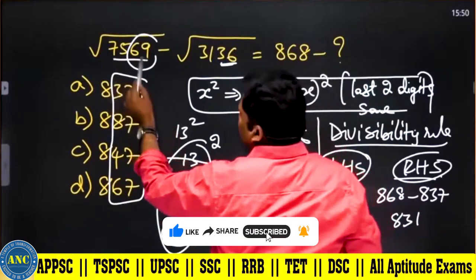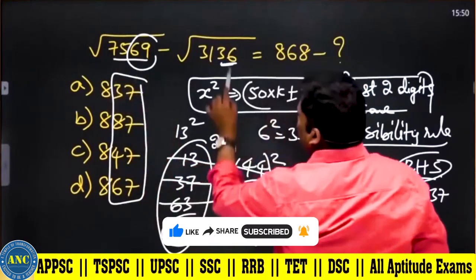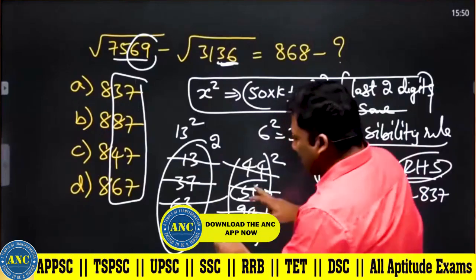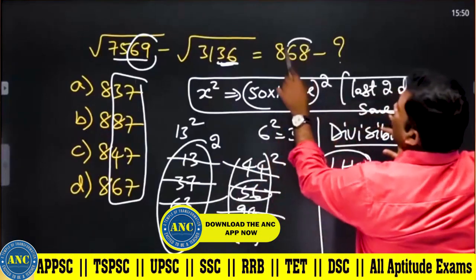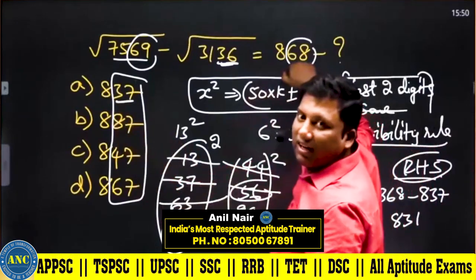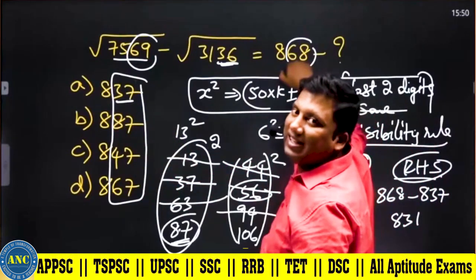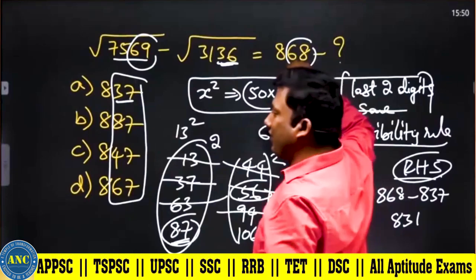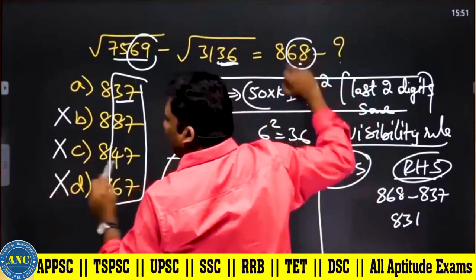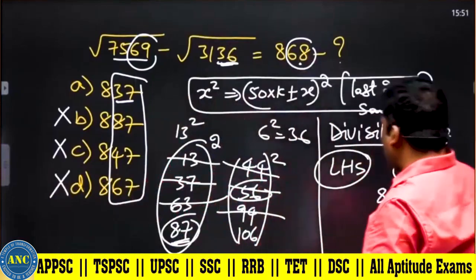First thing, this is 87. This is 56. 87 minus 56 is 31. The last two digits are 68. 68 minus 37, what will be the answer? 31. So these are eliminated. I hope the concept is clear.